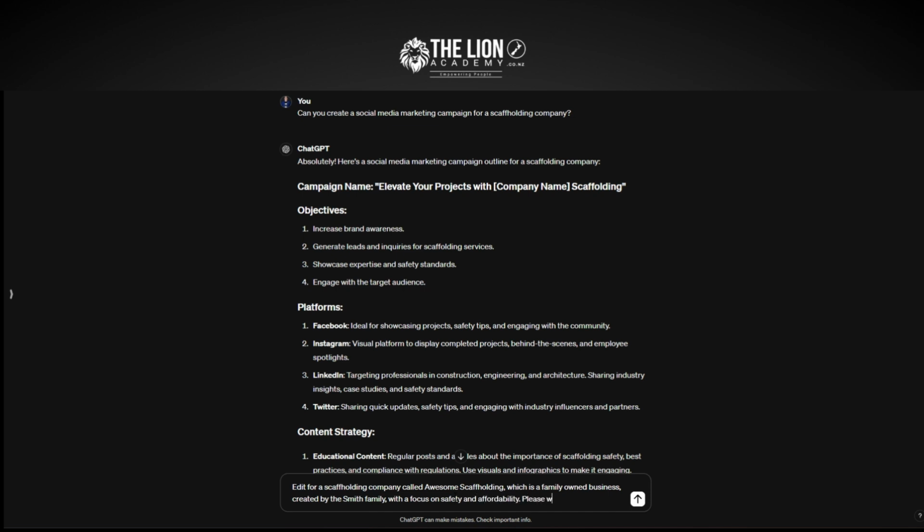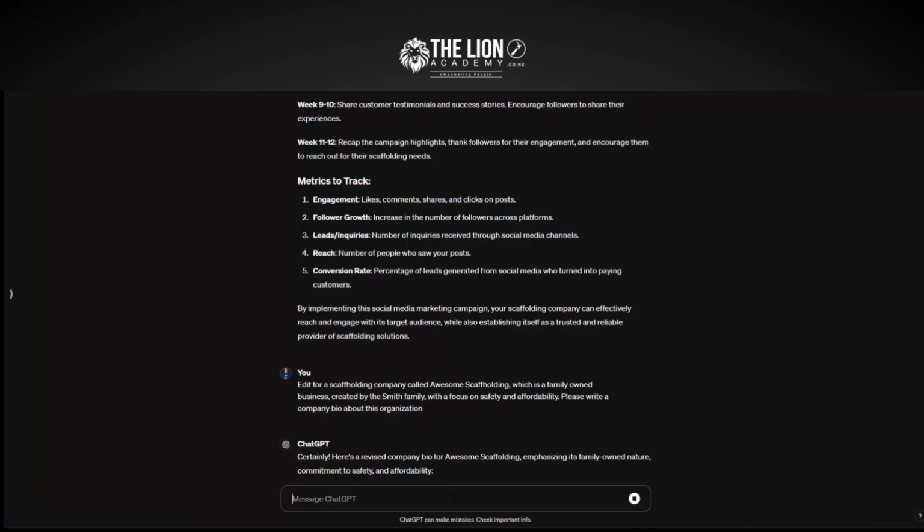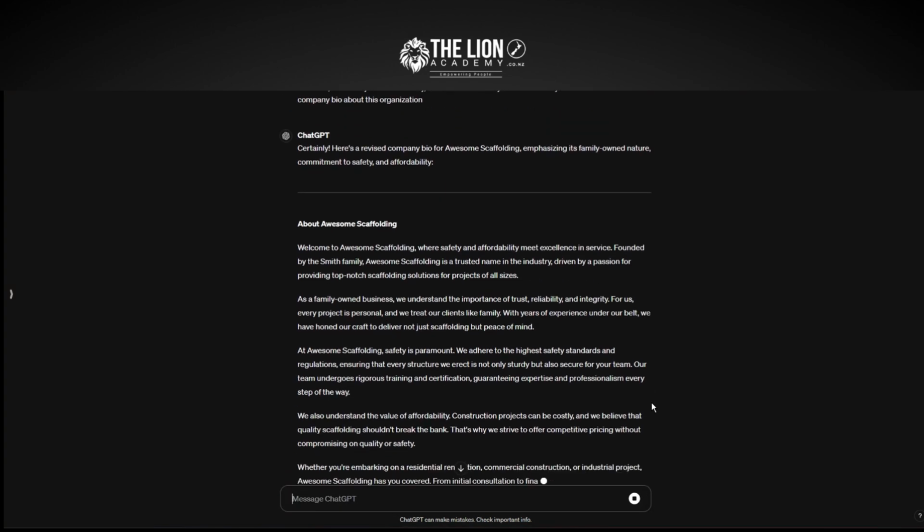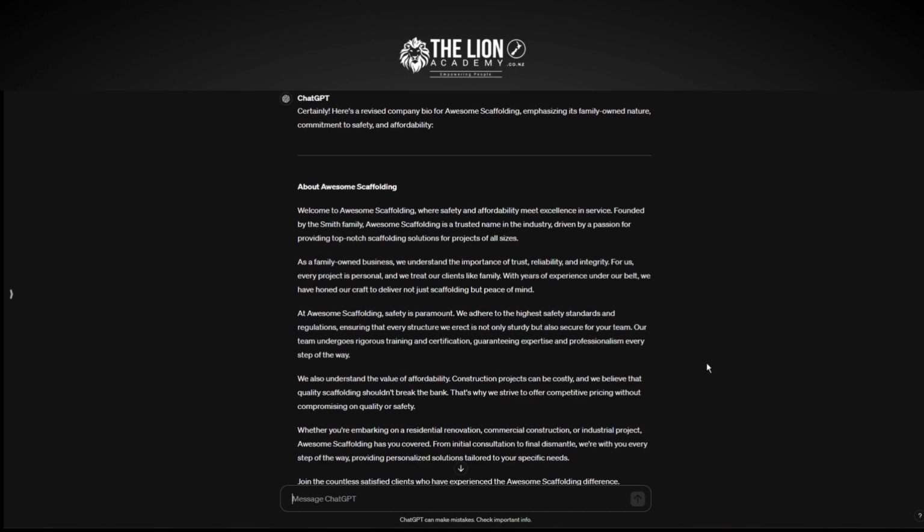Please write a company bio about this organization. Don't worry about the spelling too much. Here we go. Now you've got an about awesome scaffolding.